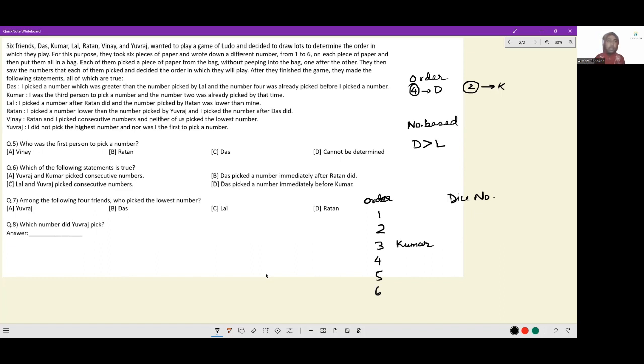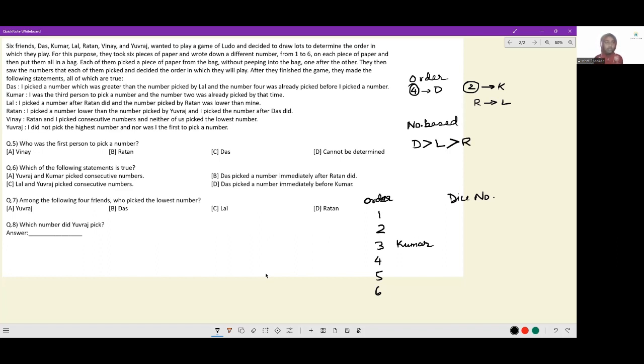Okay. Lal: I picked a number after Ratan did. So Ratan, and then Lal. And the number picked by Ratan was lower than mine. So the number with Lal is greater than the number with Ratan, which also now beautifully translates into the number by Das being greater than the number by Lal, which is greater than the number by Ratan. Okay, so I can combine all of this and put it this way, D, L, R.